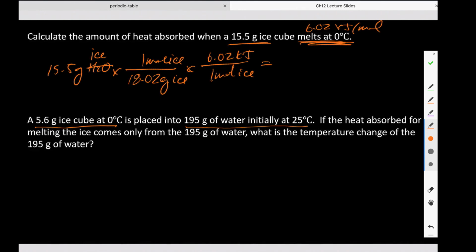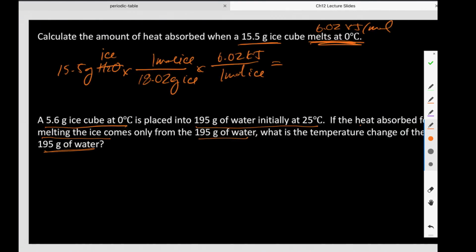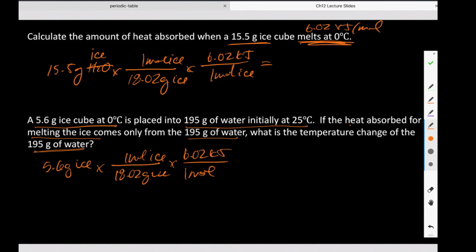All right, next up, a 5.6 gram ice cube at 0 is placed into 195 grams of water at 25. If the heat absorbed for melting the ice comes only from the water, what is the temperature change of my water? So first, what do we need to do? Right, this is just like this problem where there are 2 separate pieces, right? So first we need to figure out how much energy that ice is going to require. So we would have to start with our 5.6 grams of ice, and we know that, again, 18.02 grams of ice for every 1 mole of ice, and then I know that for 1 mole I would require 6.02 kilojoules. So this math would be 1.87, I think, kilojoules, right? And that's the amount of heat needed.